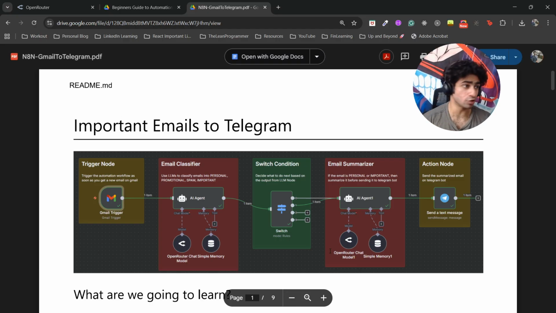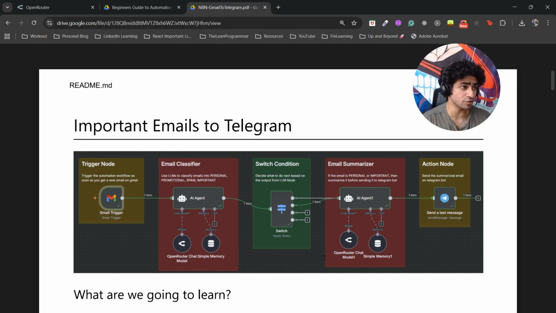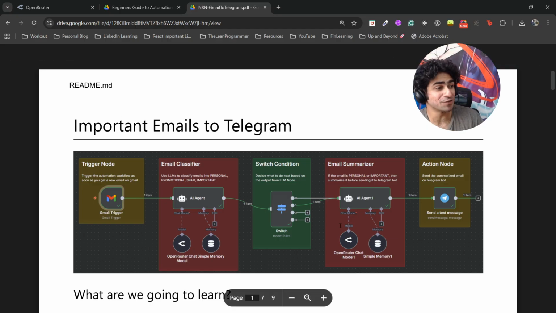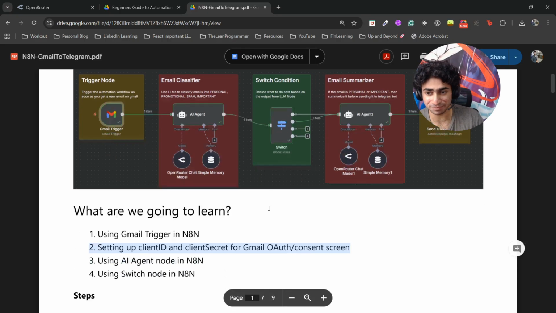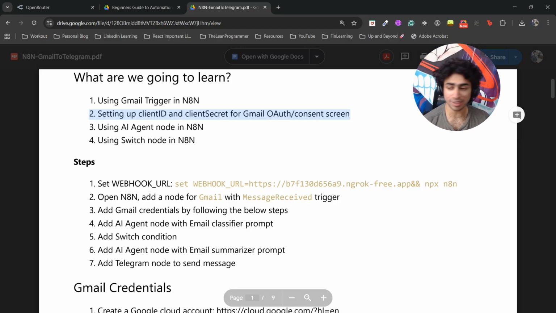So this is my solution. Yours might be completely different. This is just my solution. So I would love to see your version of email classifier. Okay, so without any further delay, let's get started.